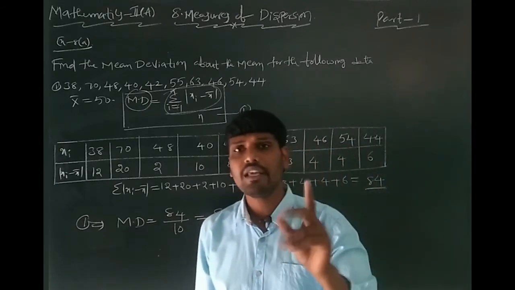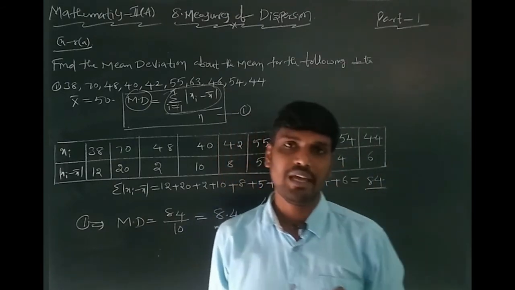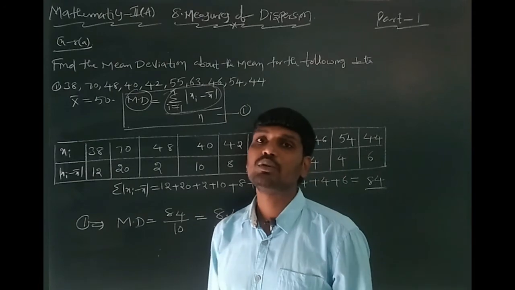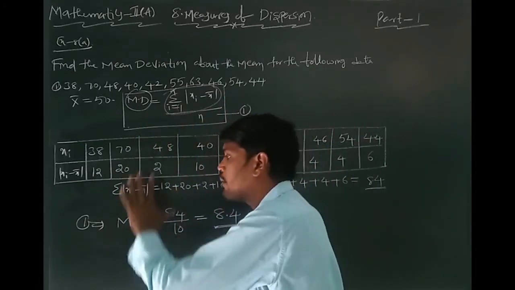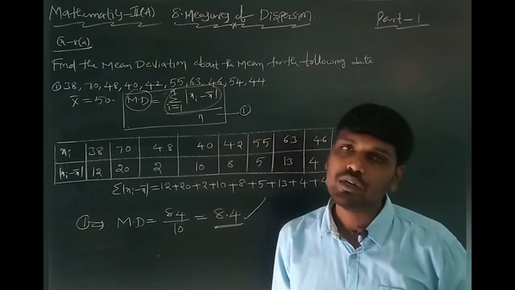This is a very important 2 marks problem in the IB examination. This chapter carries 2 plus 7, total 9 marks. But the 2 marks problems come only from ungrouped data.